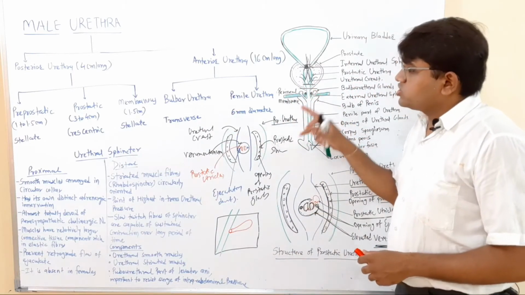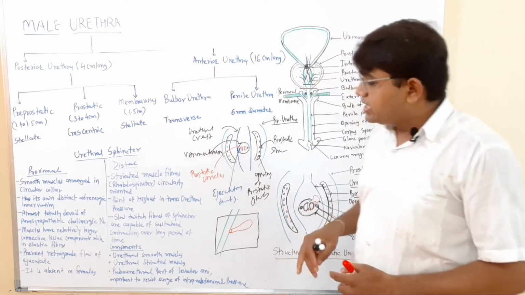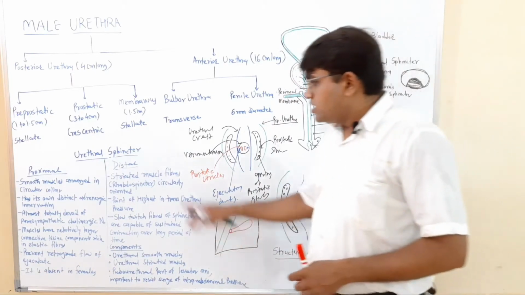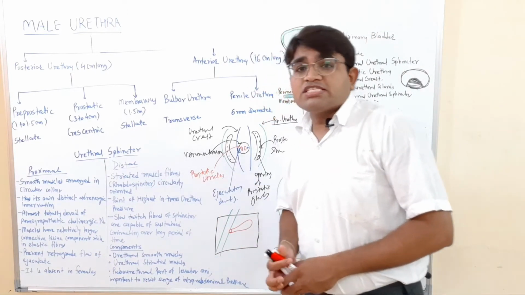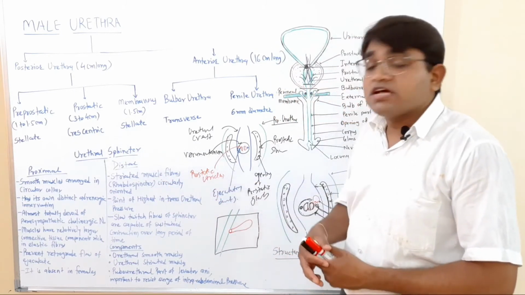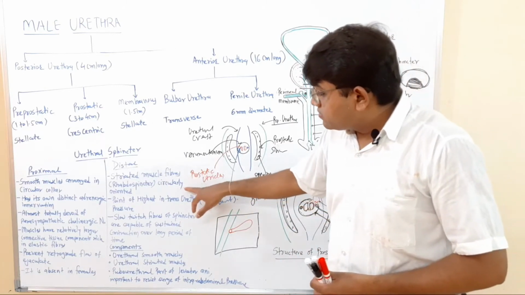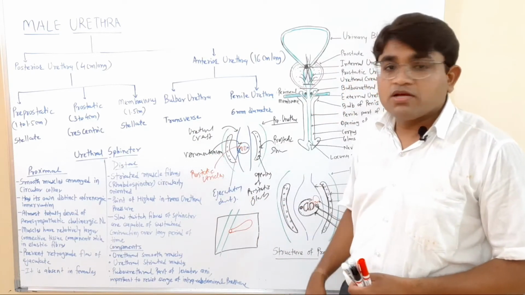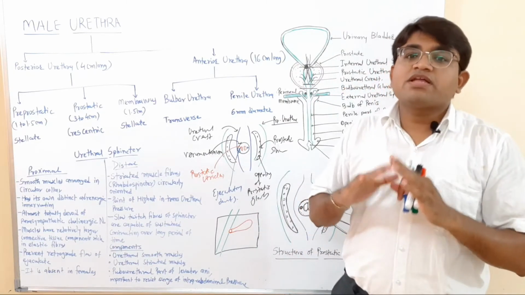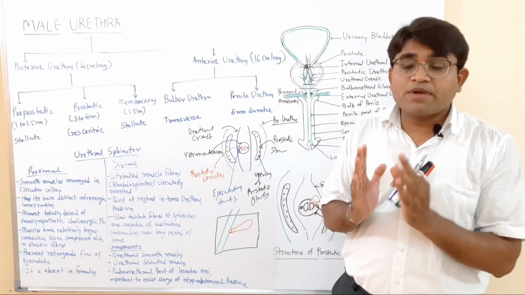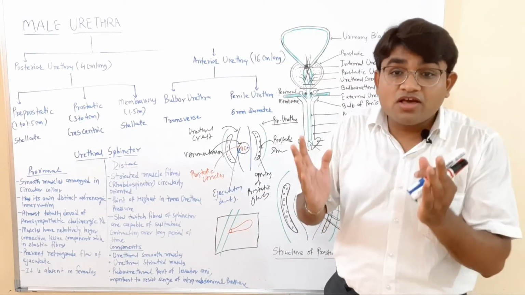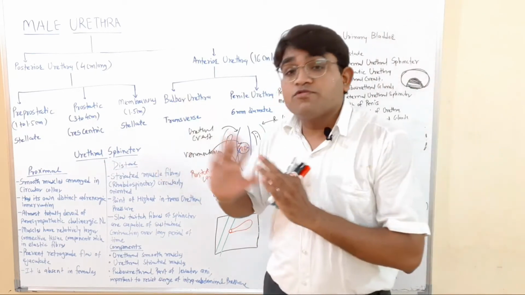So the structure of this membranous urethra is represented by the distal urethral sphincter mechanism. This distal urethral sphincter is formed by striated muscle fibers, the rhabdosphincter, and they are arranged in a circular manner. We have seen that in the urethra the innermost side is a mucous membrane, then the muscular coat, where smooth muscle fibers are present, and in the proximal urethral sphincter, there is an extra layer of smooth muscle fibers which goes for the sphincter mechanism.